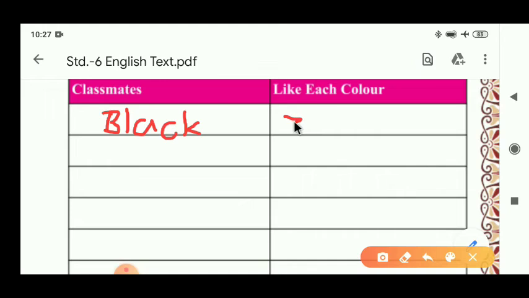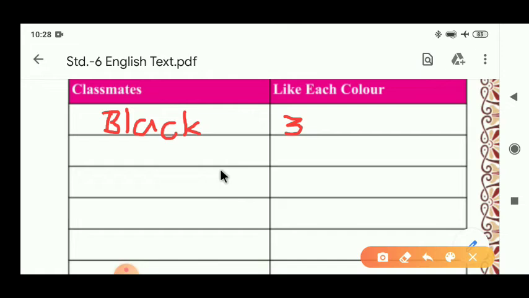For example, 3 students like it. Like that, you have to make a list here related to colors. So first of all make a list here. From that list we have to complete our next activity, Activity 3.